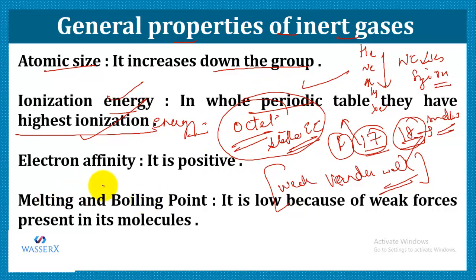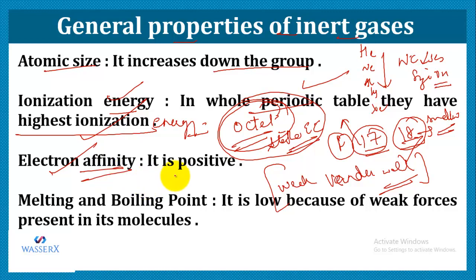Now, if we talk about electron affinity, what is electron affinity? It is the energy released when an electron is added to the outermost shell of an atom. Their octet is complete, so they don't show attraction towards the incoming electron. That shows that they do not require that electron. But if we need to add an electron, we have to supply energy to the atom.